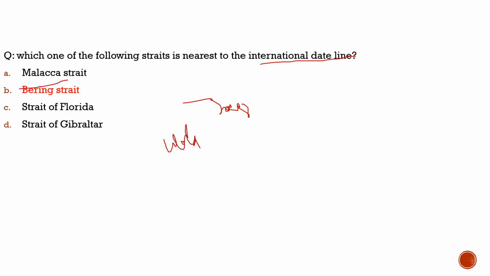About the international date line, it separates the world into two dates. We can say from this side, for example, it is 28th today here, and this line will separate, on this side it would be 29th. And if we rotate through the plane in this way, it would take 24 hours to reach this position. So this is a little pictorial representation of the international date line. So it separates two dates, and the nearest strait to it is Bering Strait.